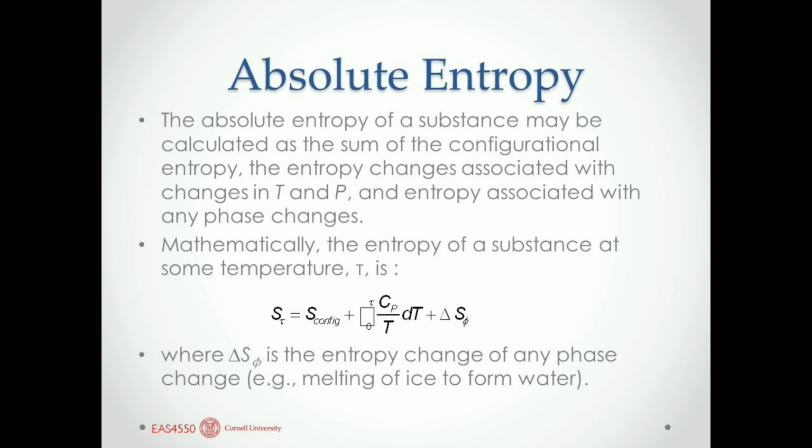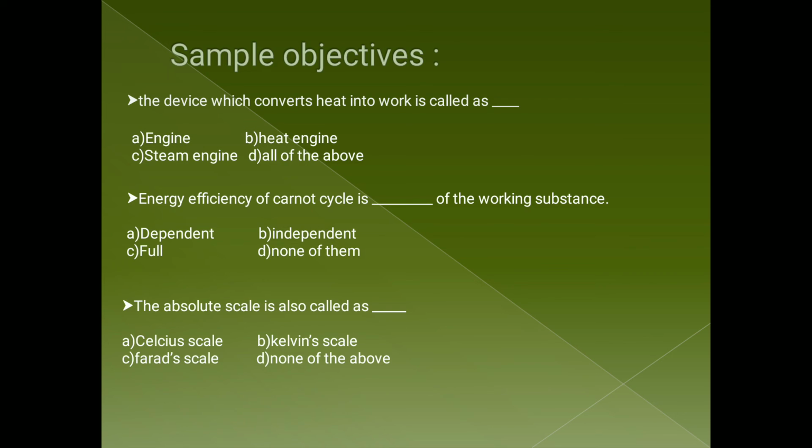So this was all about absolute entropy. Now in this video we have completed the points: Carnot's theorem, Clausius theorem, absolute temperature scale and absolute entropy. Now have a look at some sample objectives.